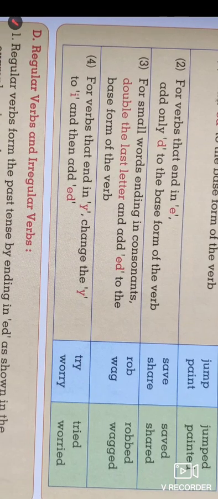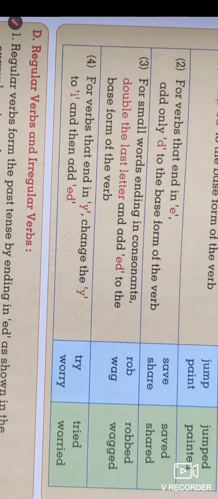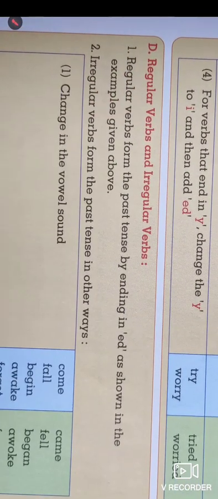The fourth point is for verbs that end in y: change the y into i and add ed. Look at the example, try, ends with y, and here i replaces y and ed is added. So these are the main types through which we can use the verb in the simple past tense.